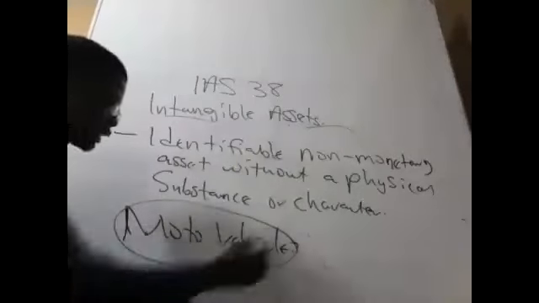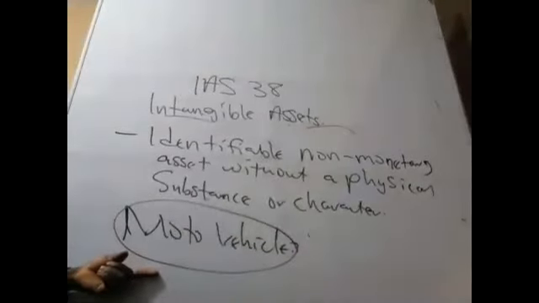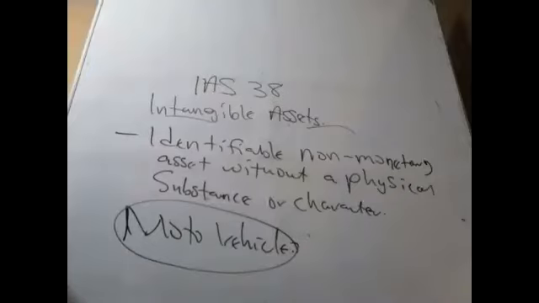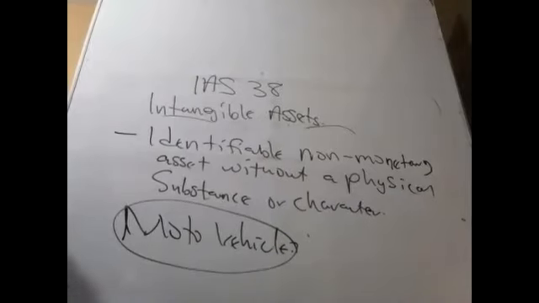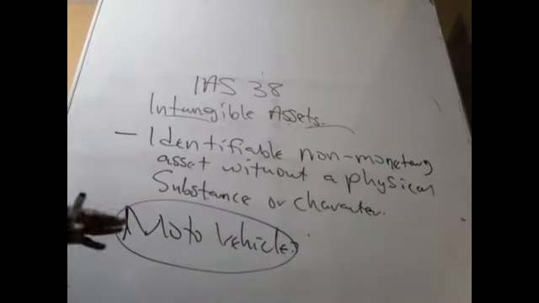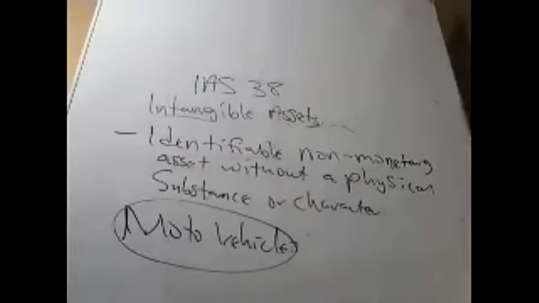This motor vehicle, it is what? It has a physical character because you can really see the motor vehicle, you can see, touch, and probably have a feel of it. Good. But some of them only exist in the form of receipts or papers. They don't have a physical character. That is the intangible assets. So any asset that does not have what? A physical character, we call it an intangible asset. Good.